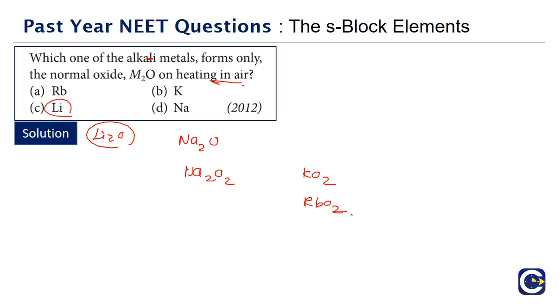Potassium and rubidium can even form superoxides. So what is the one that will form the normal oxide? It is just lithium. Sodium can form sodium peroxide, and potassium onwards they can even form the superoxides. So the correct answer for this is option C.